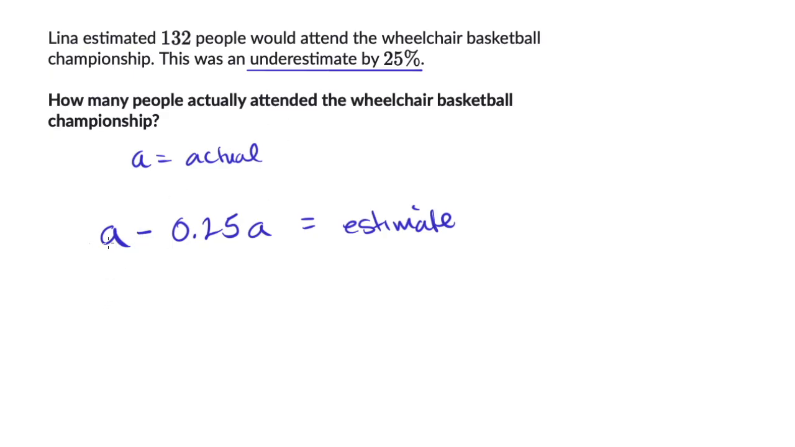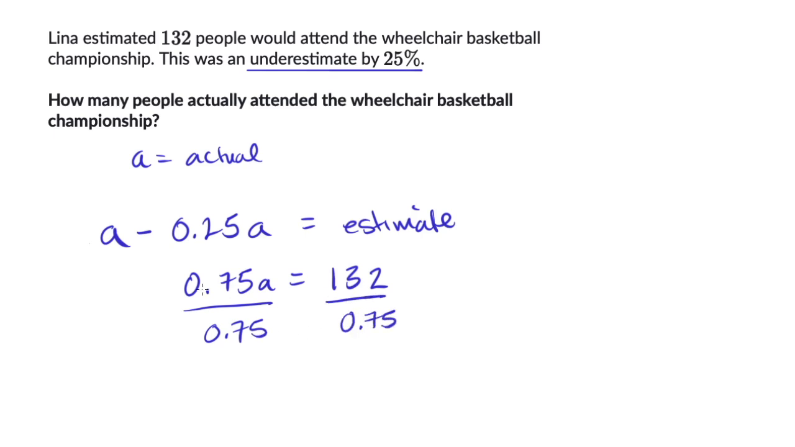And so another way to think about this, if this is 1A minus 0.25A, this is 0.75A is equal to our actual estimate, is equal to 132. I could just divide both sides by 0.75, both sides by 0.75. And so I get A is equal to 132 over 0.75.